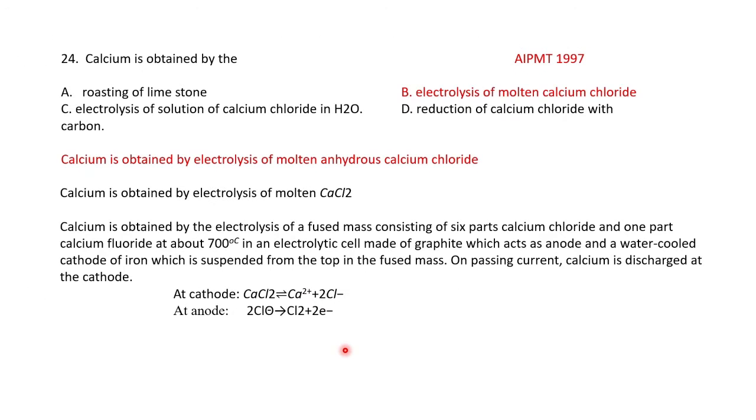Next question: calcium is obtained by roasting of limestone, electrolysis of molten calcium chloride, electrolysis of a solution of calcium chloride in water, or reduction of calcium chloride with carbon. The correct answer is electrolysis of molten calcium chloride. Calcium will be deposited on the cathode and chlorine on the anode.